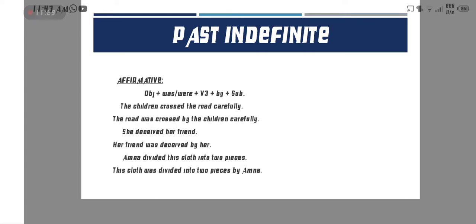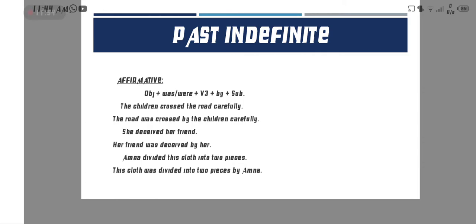First the object, the road, then was according to the object, then verb third form, crossed, by the children, the subject, and the remaining part of the sentence, carefully.